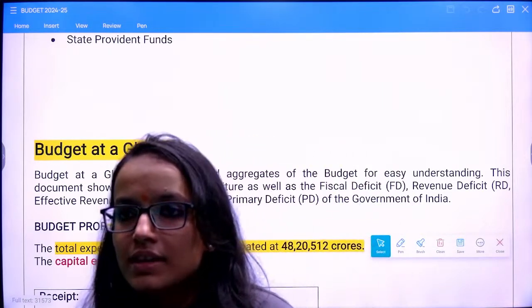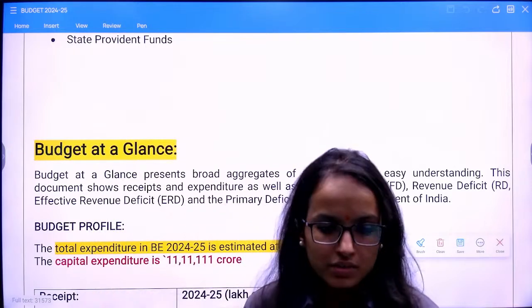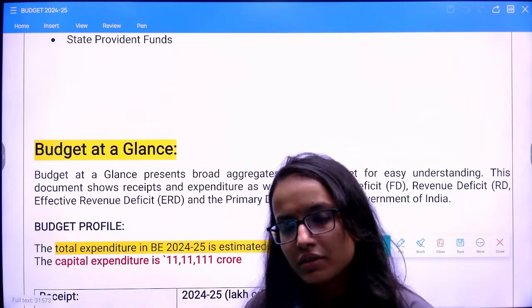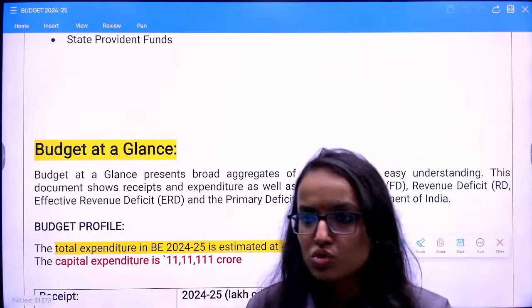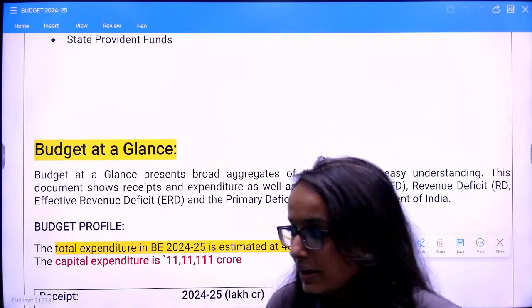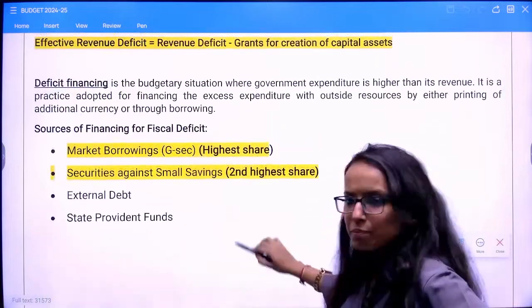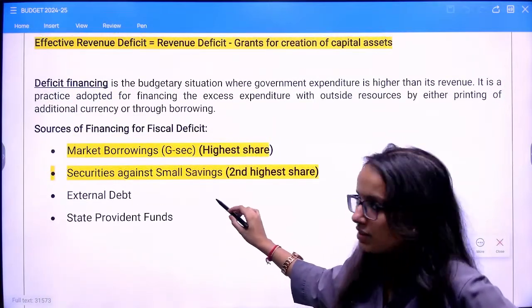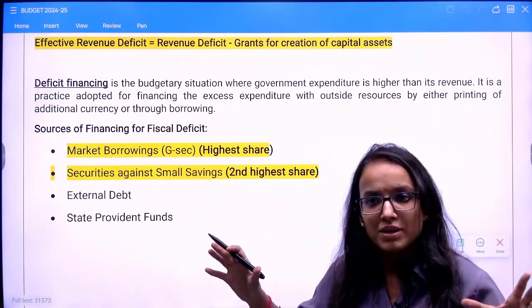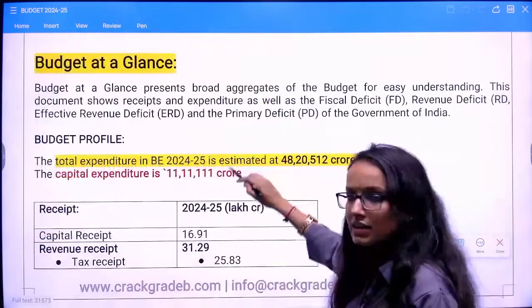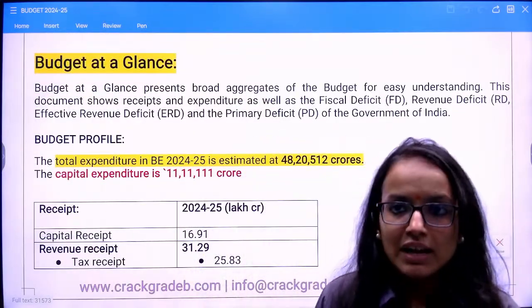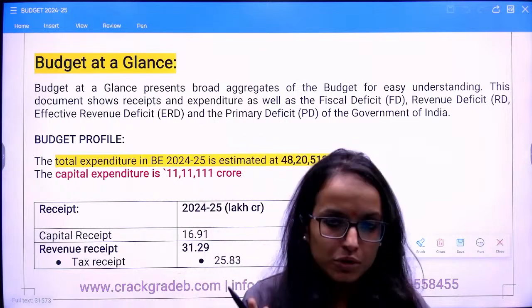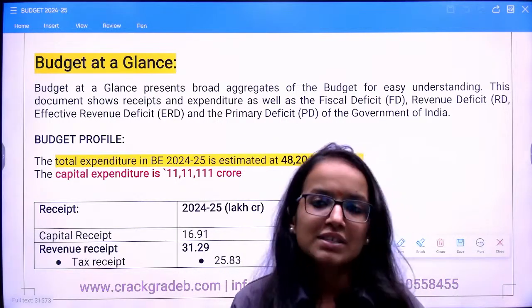Is there an RBI FSR session? Not today. We will have it maybe tomorrow or day after tomorrow. We will have those remaining classes as well very soon, as soon as possible, right? So only this much is left, primary deficit and effective revenue deficit. Then we are done with the structural part of the budget. Then we'll continue with the budget at a glance, or the figures provided in this Union Budget, right? We will highlight all the important figures. You try to remember them. Also try to revise these concepts.